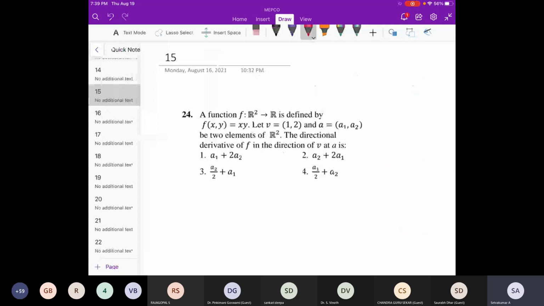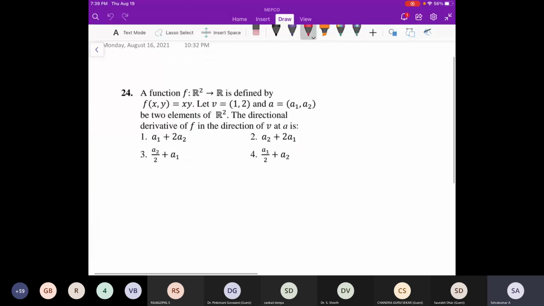Okay, this is directional derivative. We are given f from R2 to R, with f of x comma y equal to xy.